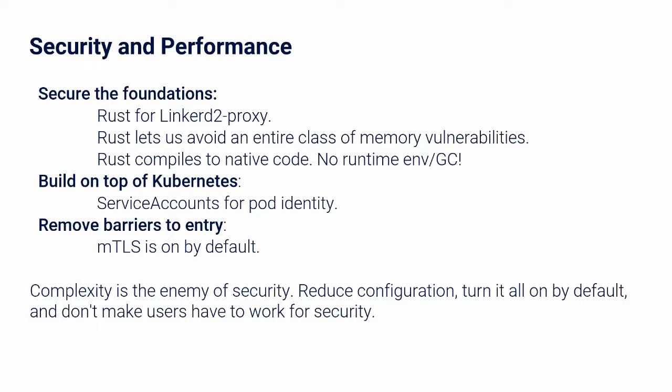Another aspect to security is that Linkerd is built on top of Kubernetes. For example, each certificate that the proxy uses is bound to the Kubernetes service account identity of the containing pod. Last and most important is that mutual TLS is on by default. Users don't have to look for configs to enable security. Linkerd does it by default.